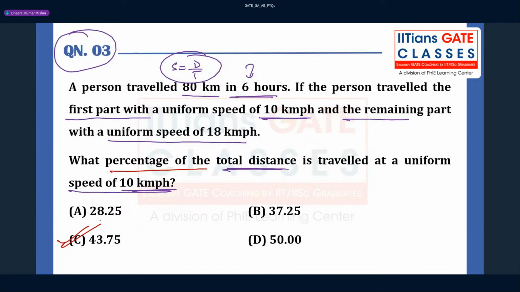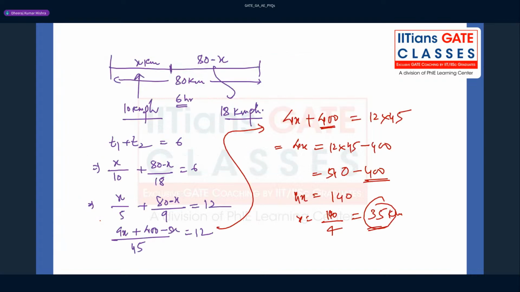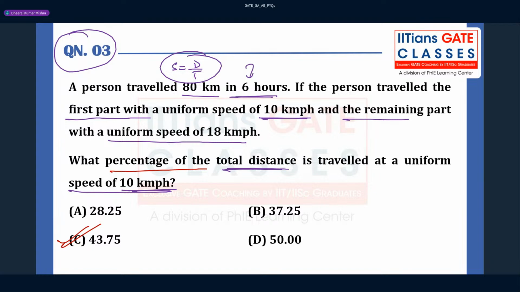Okay, so this question was not difficult, provided you do the little calculation, right? Fine. So I hope this makes sense to all, and you are able to solve the question. The question was simply, a person traveled 80 kilometers, and this equation you have to use. The first part he travels at this speed, and the second part he travels at 18 kilometers per hour. So they are asking for the percentage. Fine.